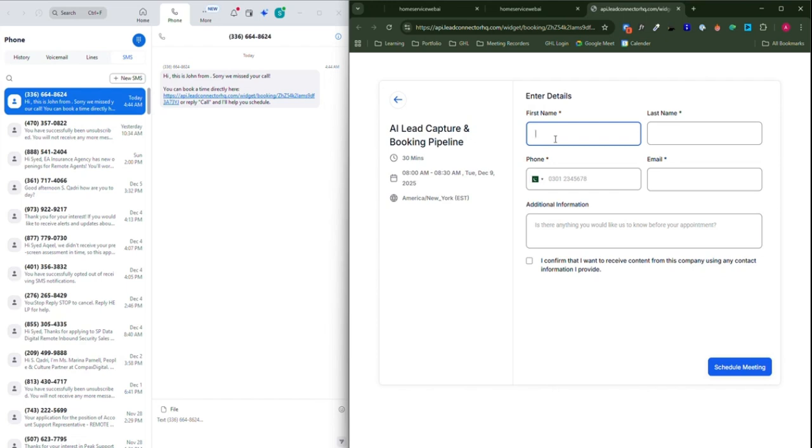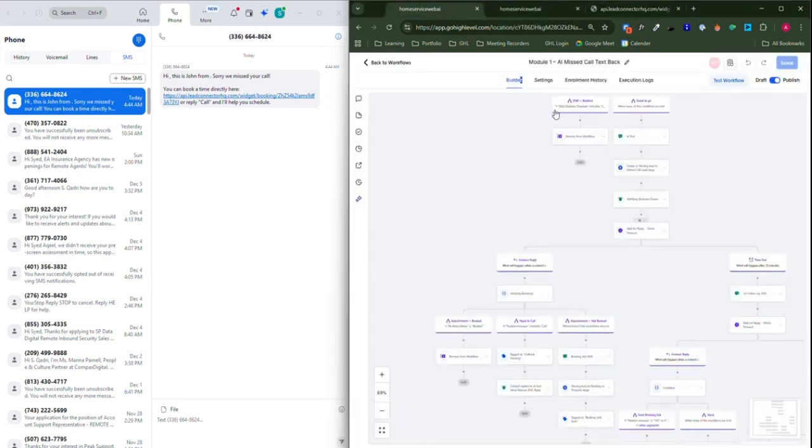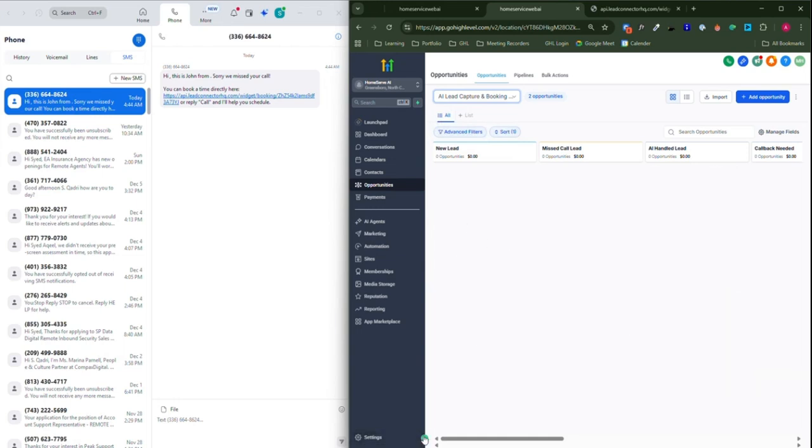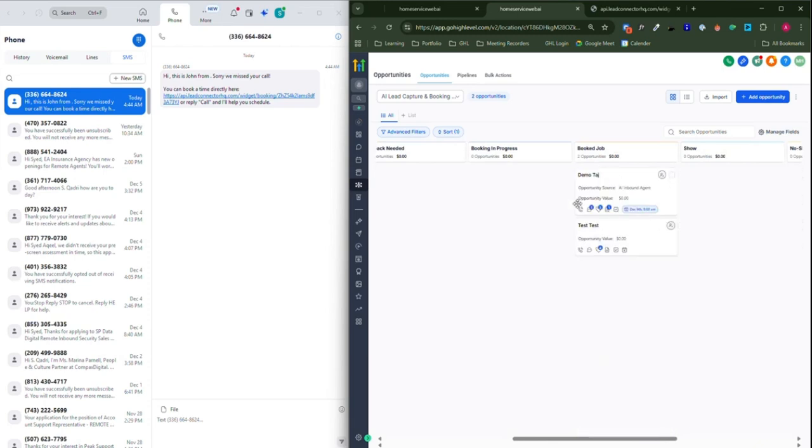I put a name like demo, demo time, and I pick the number, it's 15715546107. It's gonna be demo taj at taj.com. Confirm and schedule meeting. As soon as I hit schedule, it's gonna move the opportunity to the next pipeline stage, and we saw that the person moved from here into the book job stage.